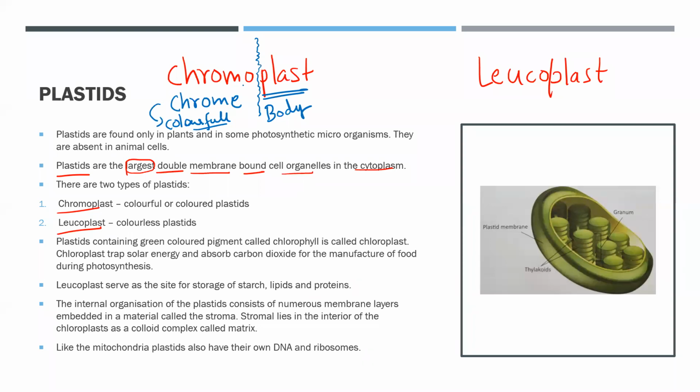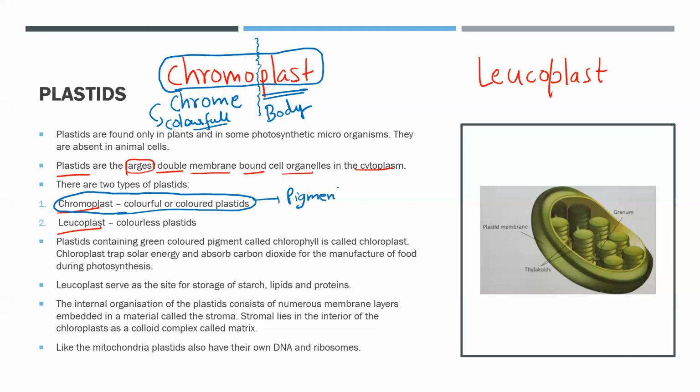And that is why we say a body which is colorful is called the chromoplast. So a colorful or colored plastid is called the chromoplast. Obviously this is going to contain the pigment. Only this one will have pigment. And the second body is called the leucoplast.